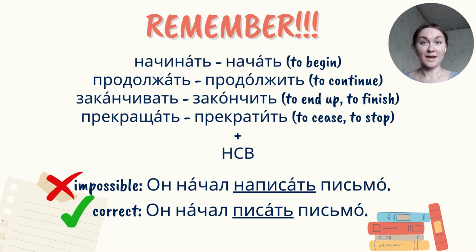That's why it is correct. So please be really attentive about this information. Try to memorize that after these verbs, начинать, начать, продолжать, продолжить, заканчивать, закончить, прекращать, прекратить, we use only the imperfective aspect of verbs.